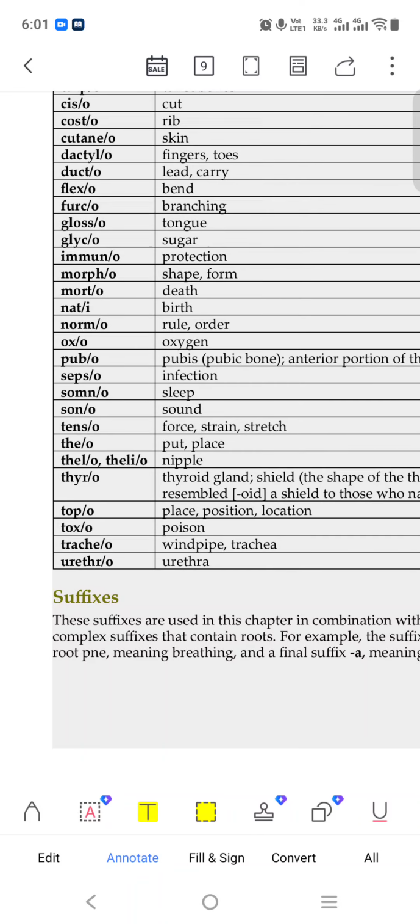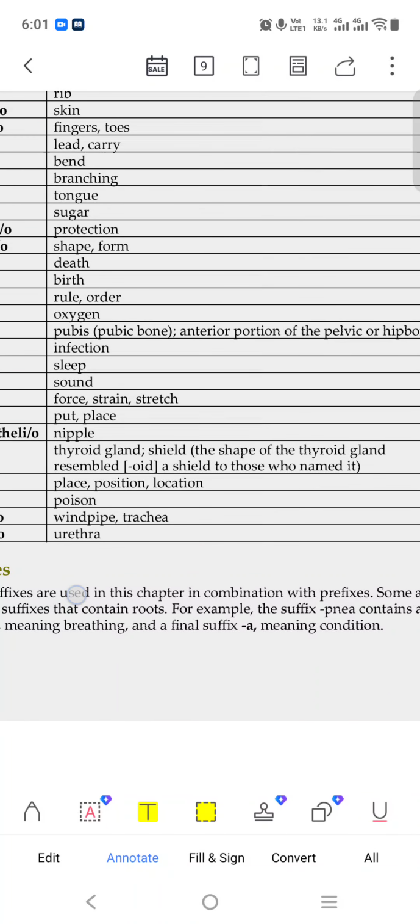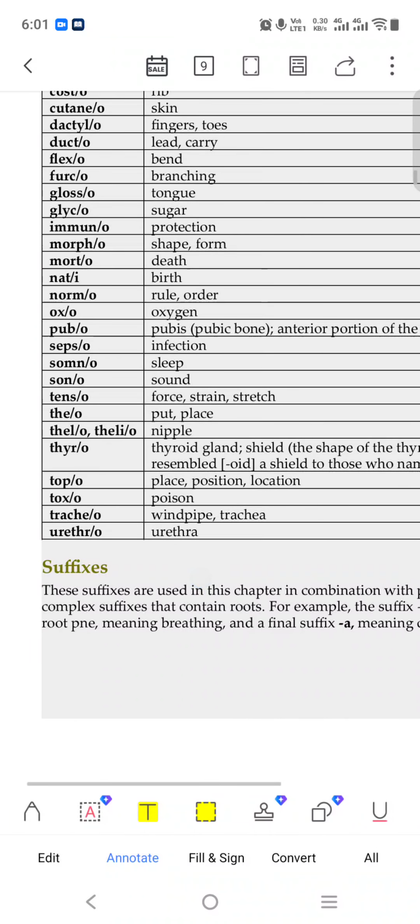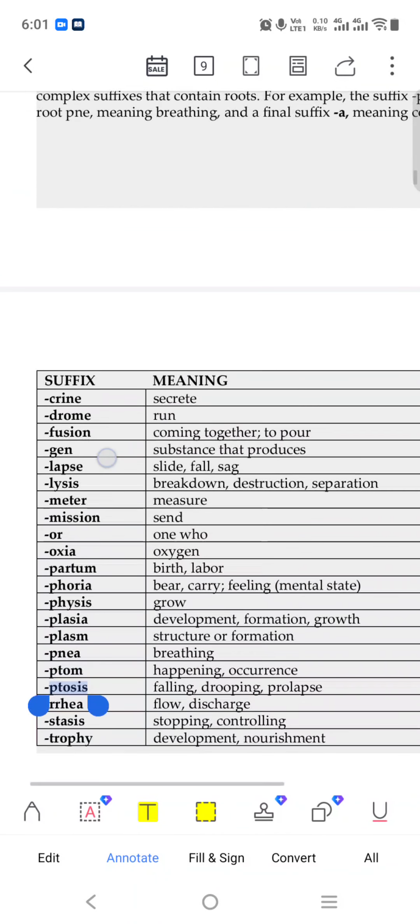Like thyroid gland, which is shield, the shape of the thyroid gland resembles a shield. Topo means place, position, location. Toxo means poison. Tracheo means windpipe, trachea. Urethro means urethra. Crino means secrete.